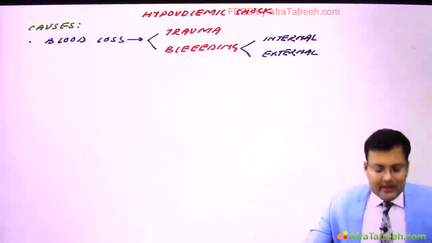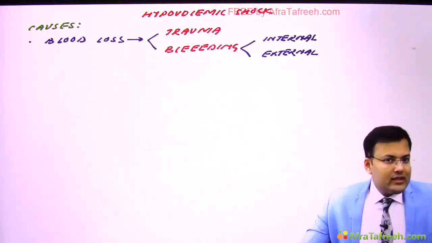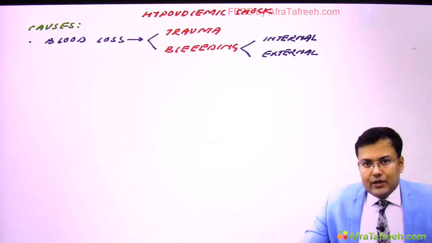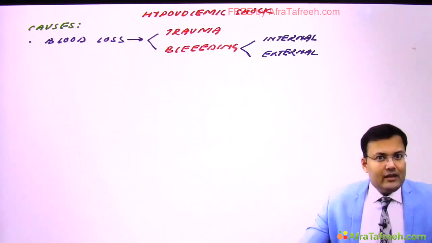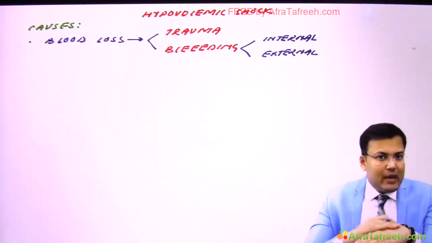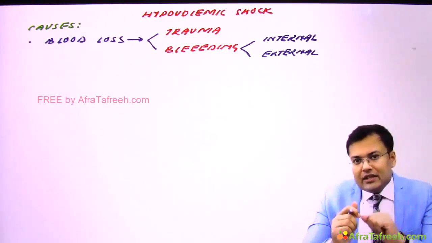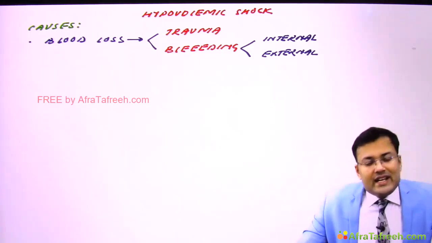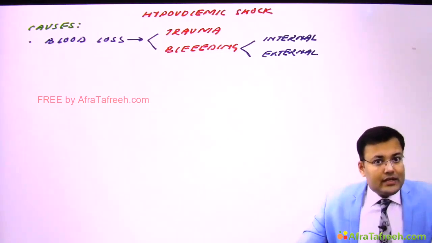Second is loss of plasma. This is because of sequestration of fluid. Especially in burns patients, you have seen what happens: there is capillary damage, so there is extravasation of fluid, and there is edema. So there is third space loss.